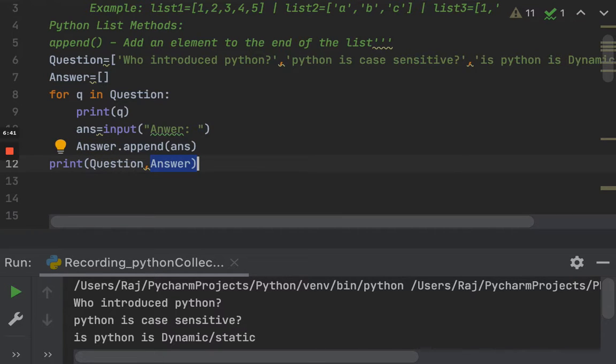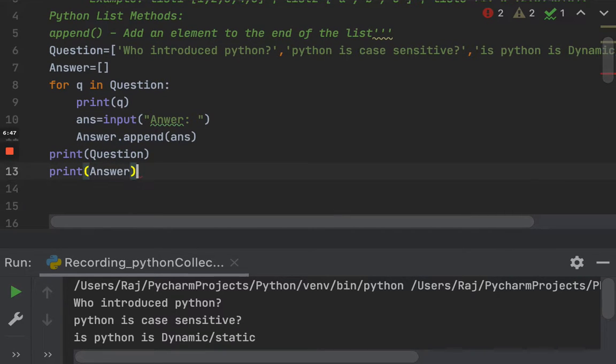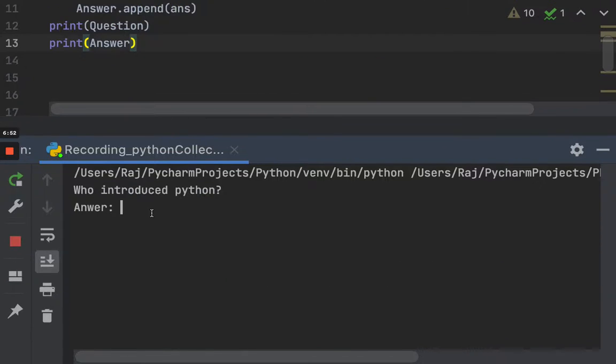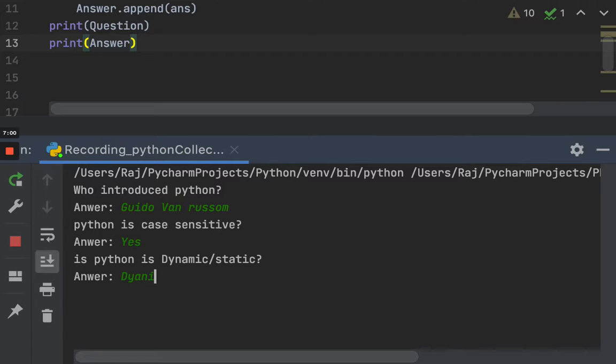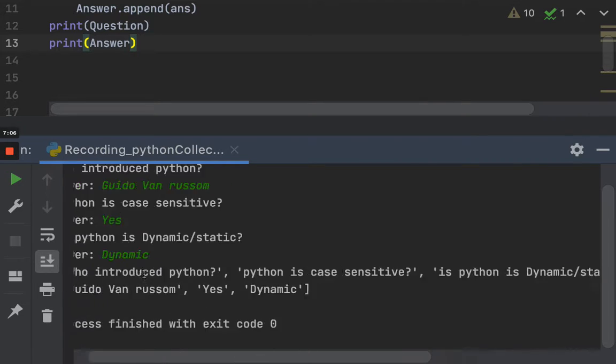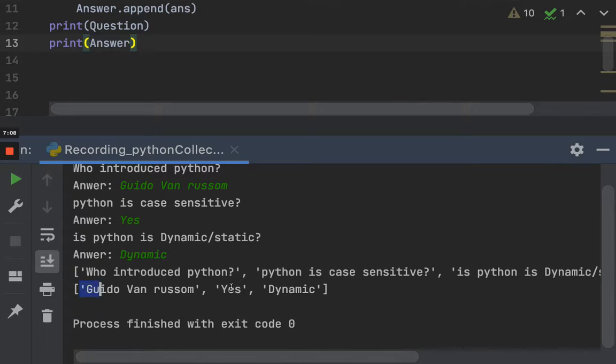Let me put this in another print statement so that there is no confusion. Now let me execute this. As you can see, for who introduced Python, I would say Guido van Rossum, and I would type that Python is case sensitive, yes, and it is dynamic. So you can see you have stored your answers inside an empty list.